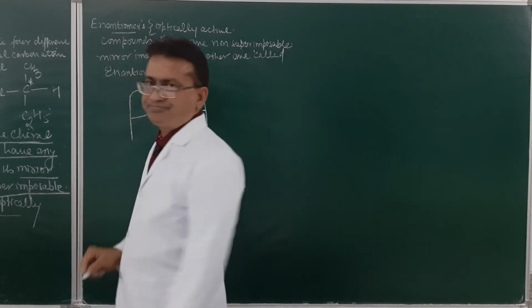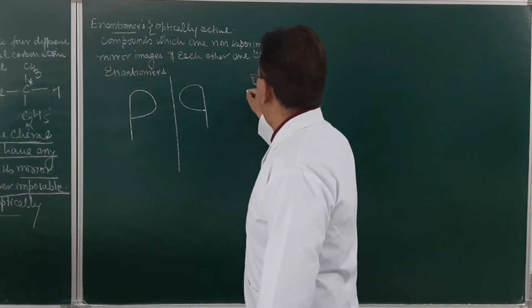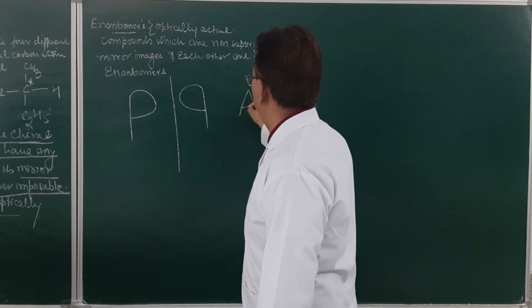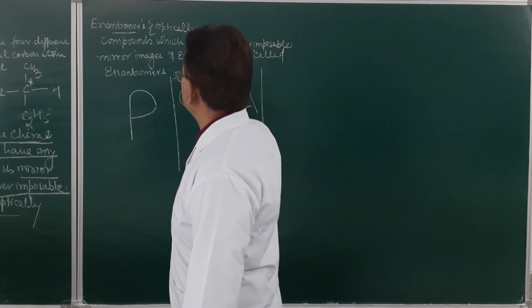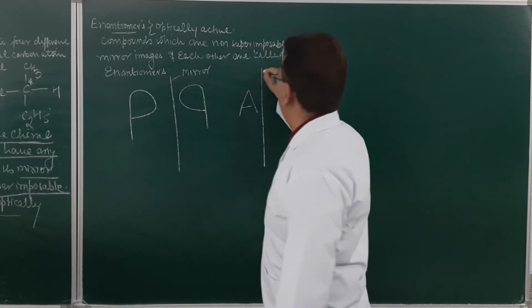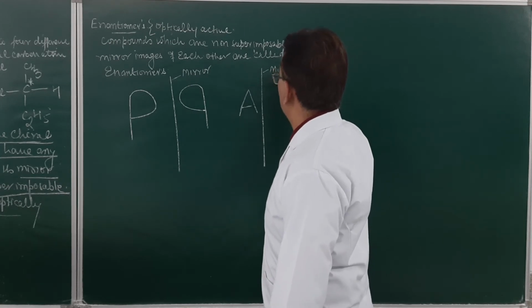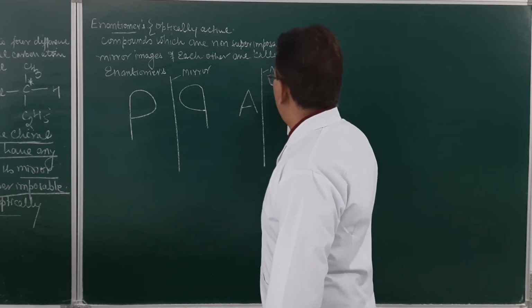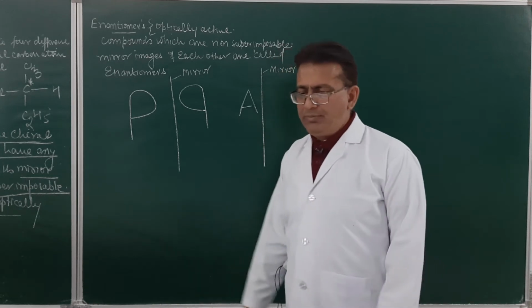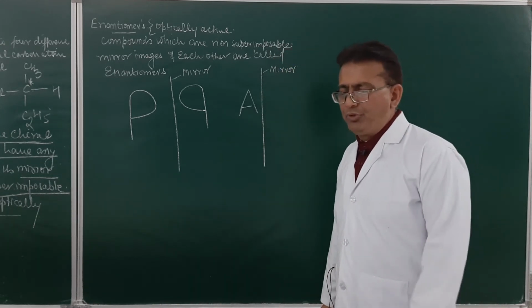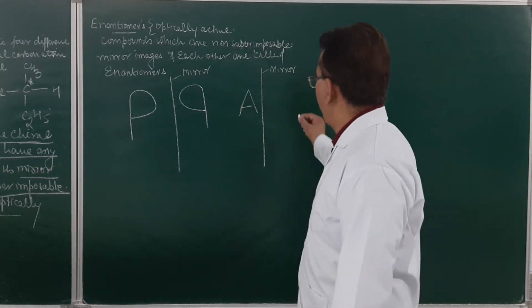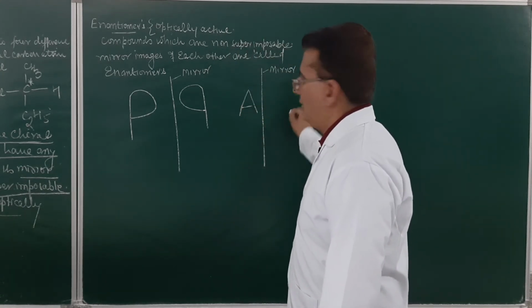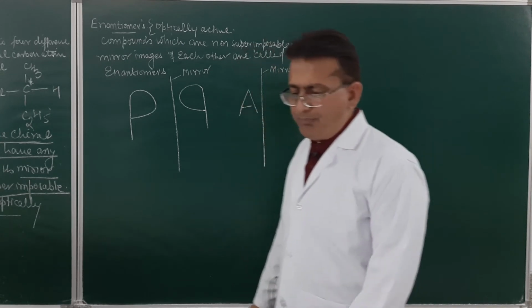Am I clear? Suppose I write A like this, and I put the mirror over here. Here again this is a mirror. So, how will I make the A over here? Just see over here, this will make the non-superimposable mirror image.